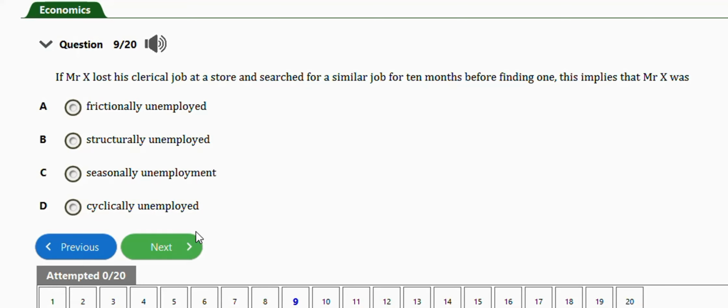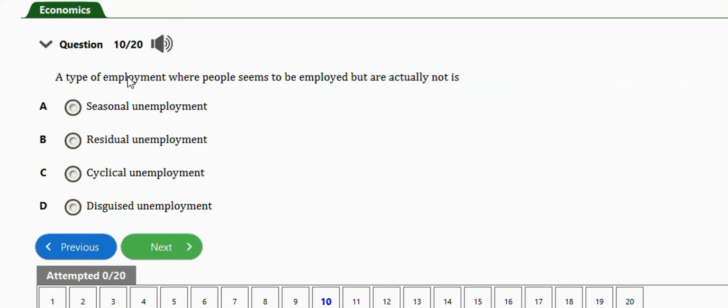Okay, next question is this one. It says, a type of employment where people seem to be employed but are actually not is, we have seasonal unemployment, residual unemployment, cyclical unemployment, disguised unemployment. The right answer is option D, disguised unemployment. This question is this one.